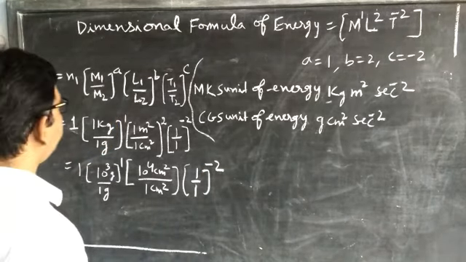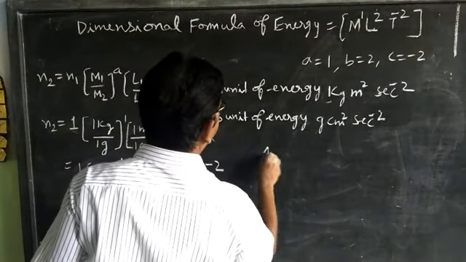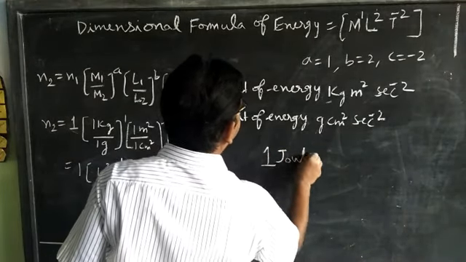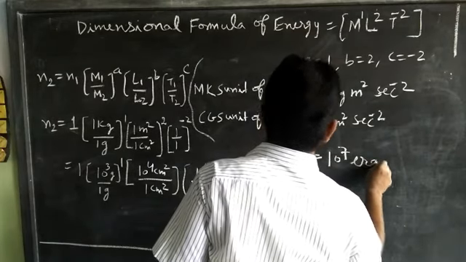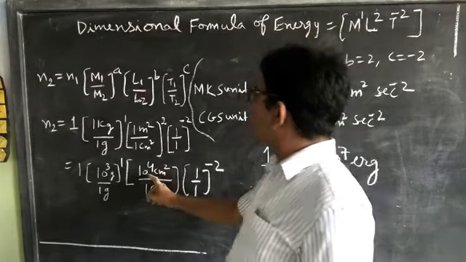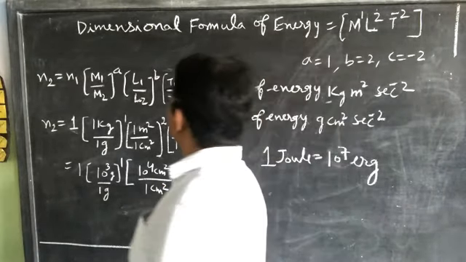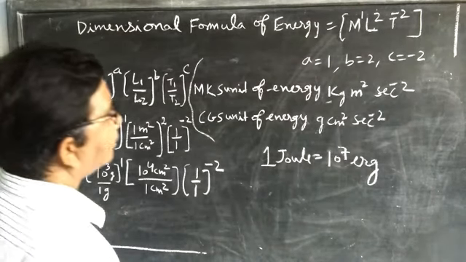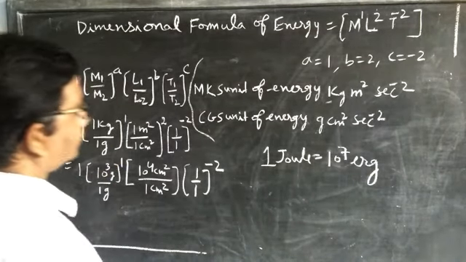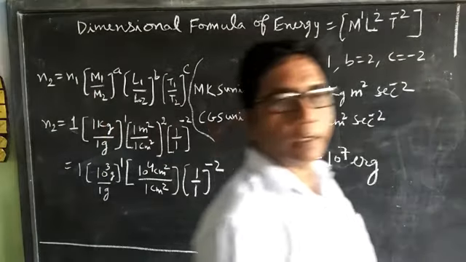Thus we can write 1 joule is equal to 10 power 7 erg. Thank you.